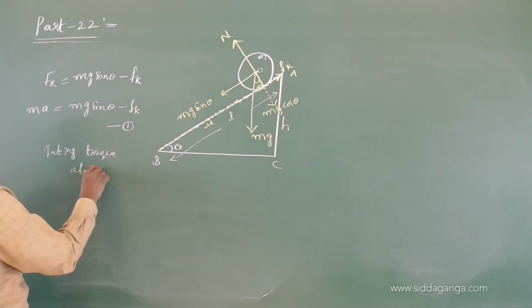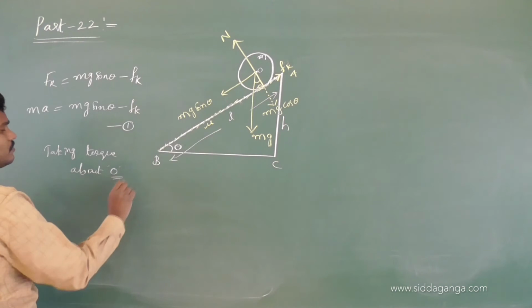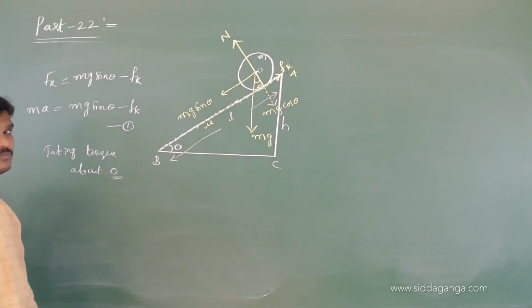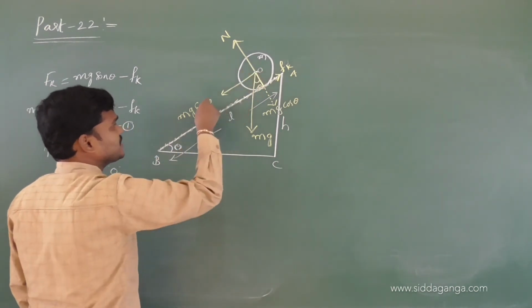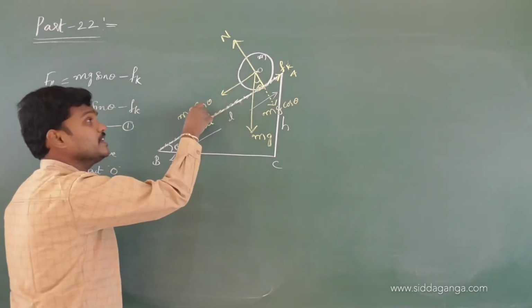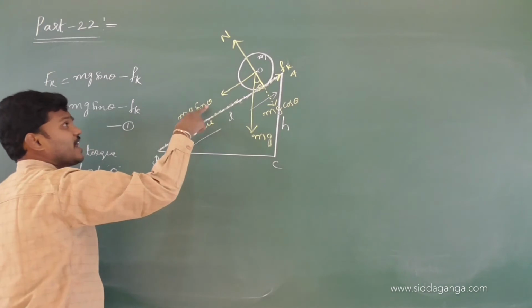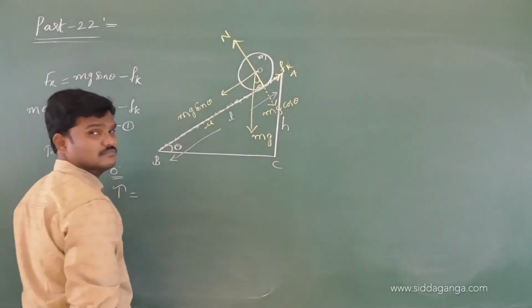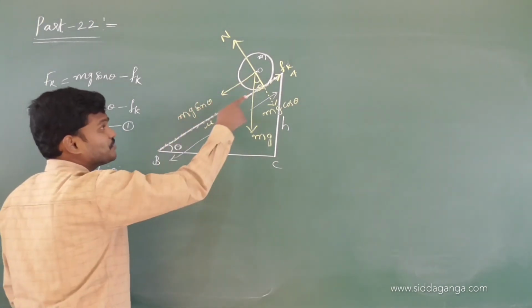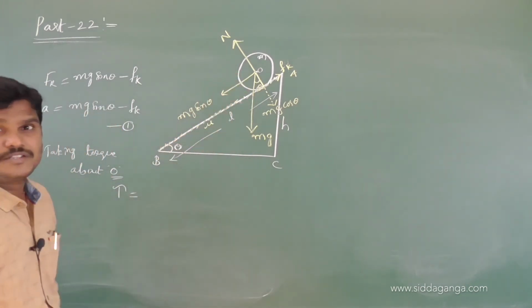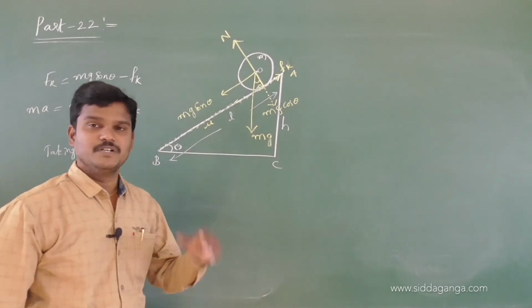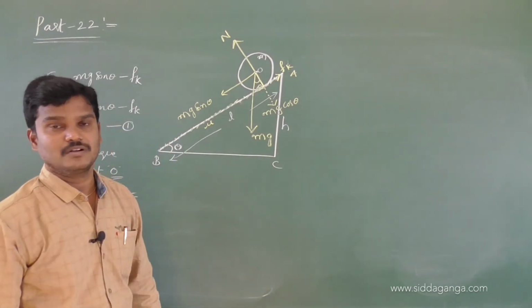Taking torque about O. Now the torque about O, see at O mg sin theta will act, so this will not create any torque here. This mg sin theta acts from the center, not from the bottom. If it acts from the bottom, this also creates some torque about O. I think you know how to find out the torque problems. I spent some 3 to 4 sessions based on the torque.